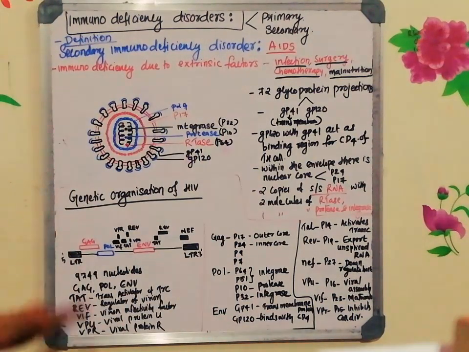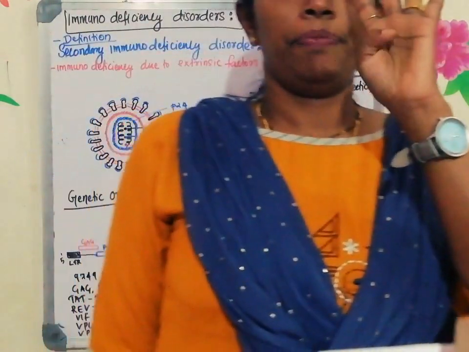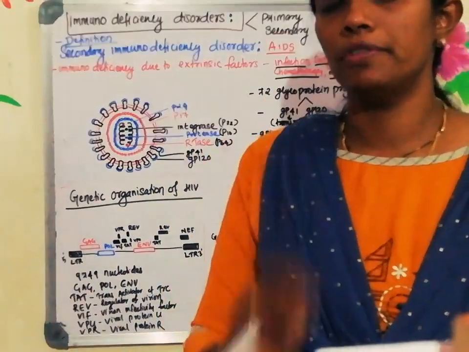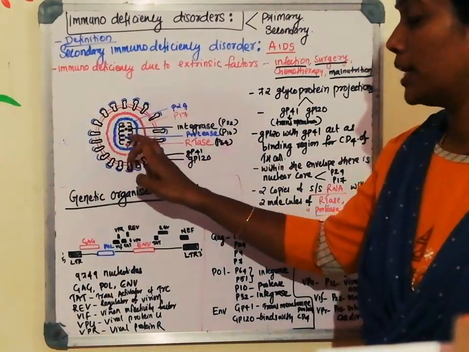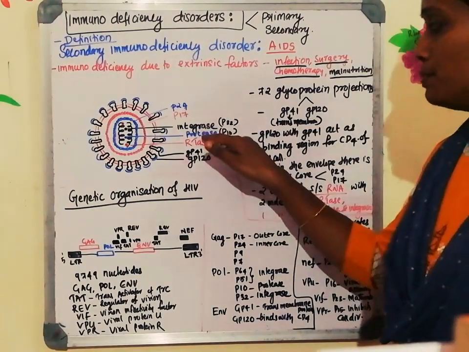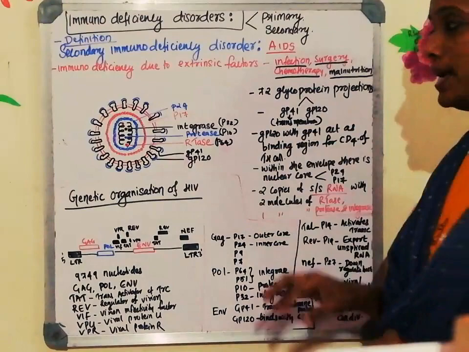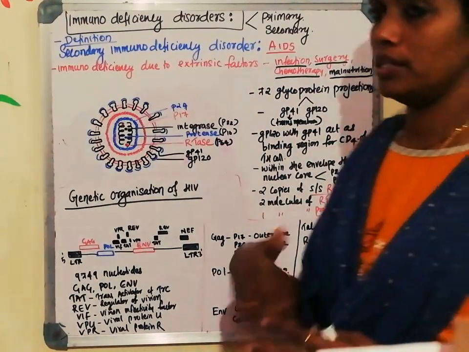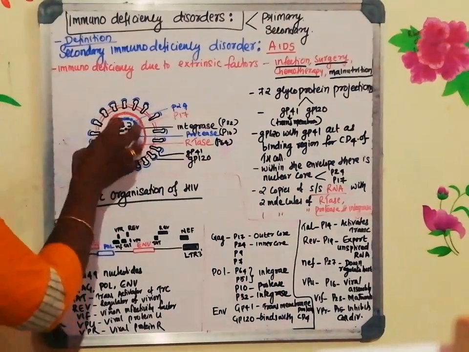Now, the speciality of this virus is the single-stranded RNA which is there within the nuclear core of the HIV genome. It is associated with four enzymes. Two copies of reverse transcriptase, one on each RNA strand, and along with that, two more enzymes. One is protease enzyme, another one is the integrase enzyme. So the viral integration is with the help of integrase enzyme, and during the assembly and release, a protease enzyme will help. That enzyme is also there in the virus.